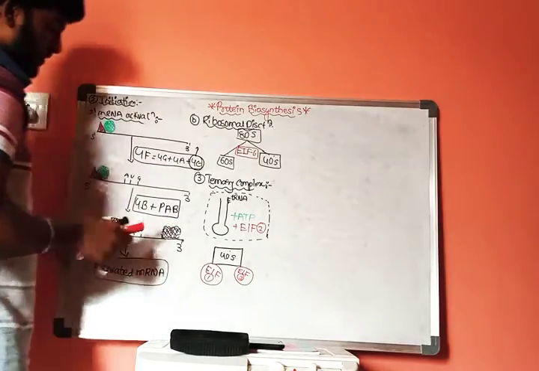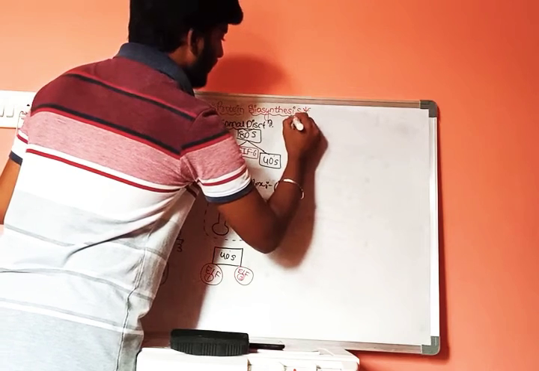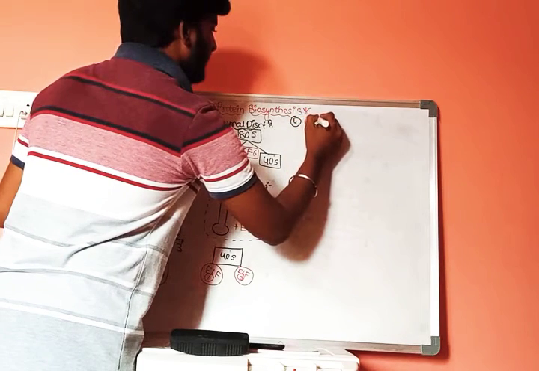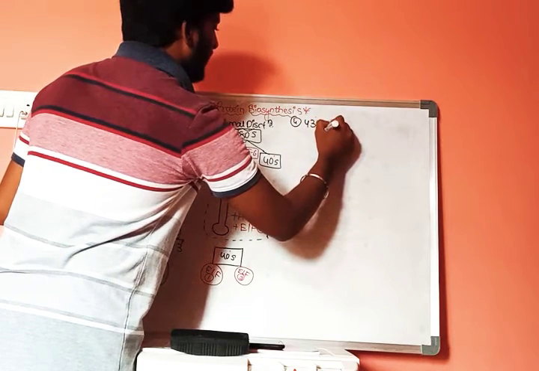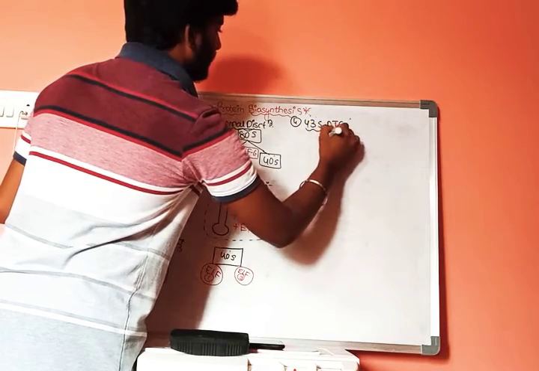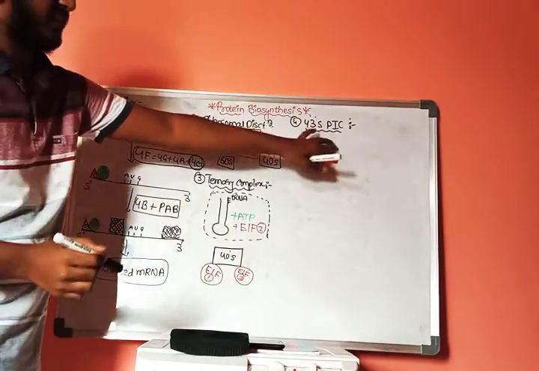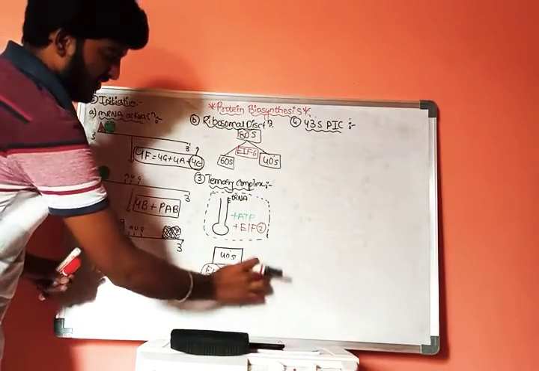And our fourth step is formation of the 43S initiation complex. How is this 43S initiation complex formed? Let us consider this structure.